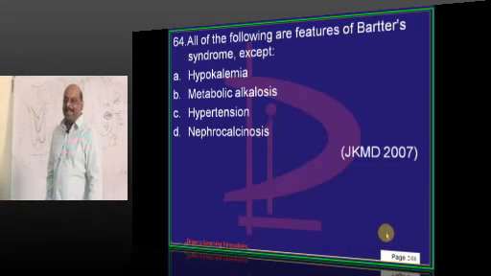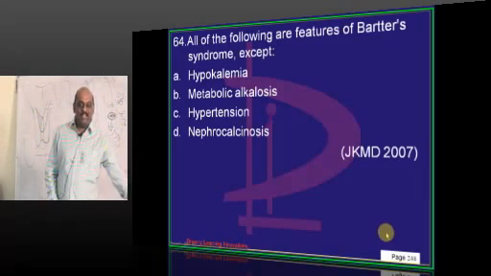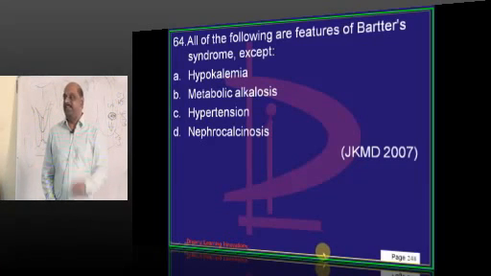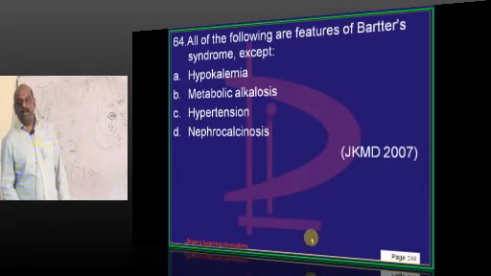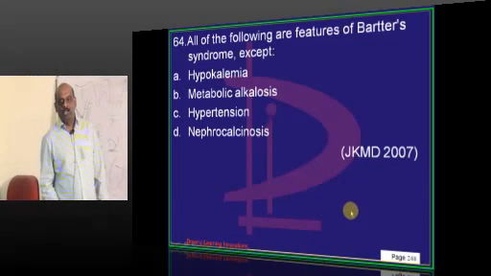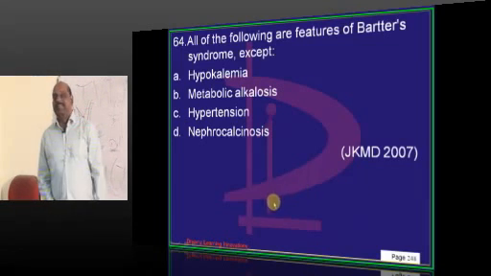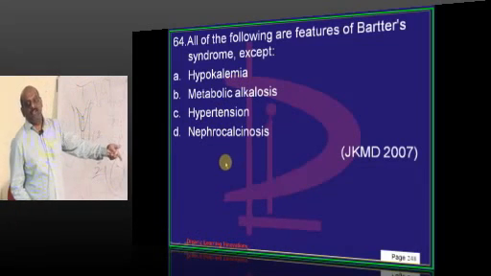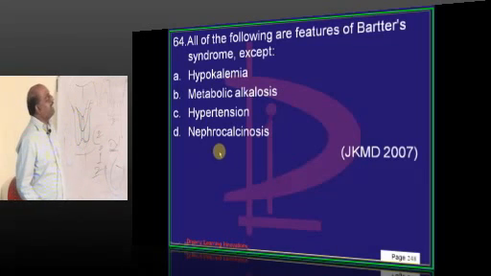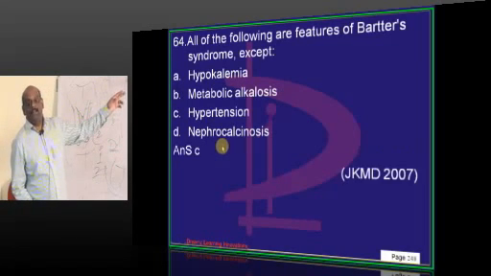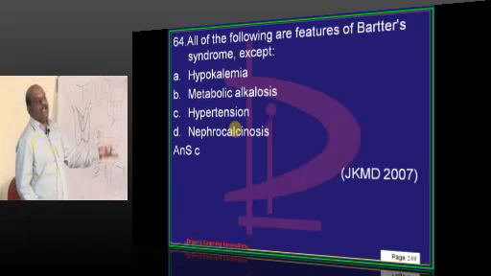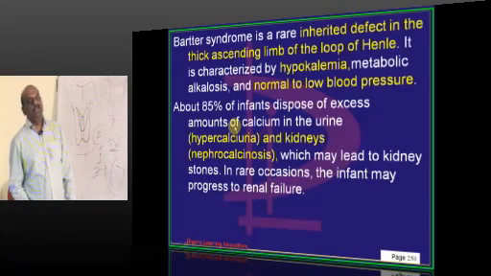Our favorite topic has come: Bartter, Liddle, Gitelman, and Conn syndrome. Without that, there is no paper. Bartter is equivalent to what? Giving loop diuretic. Loop diuretic loses the calcium. That's the reason what do you have? Hypercalciuria that predisposes to nephrocalcinosis. But how will the BP be? BP will be normal or low but not hypertension. And hypokalemia will be there, metabolic alkalosis will be there.